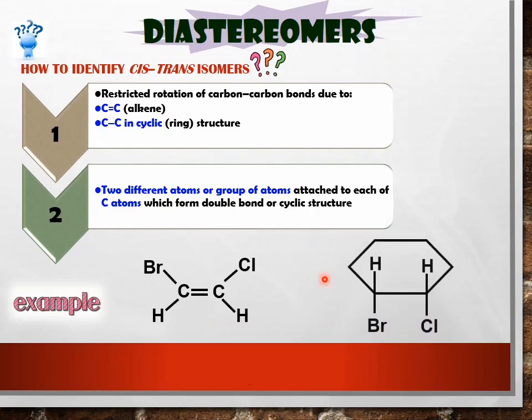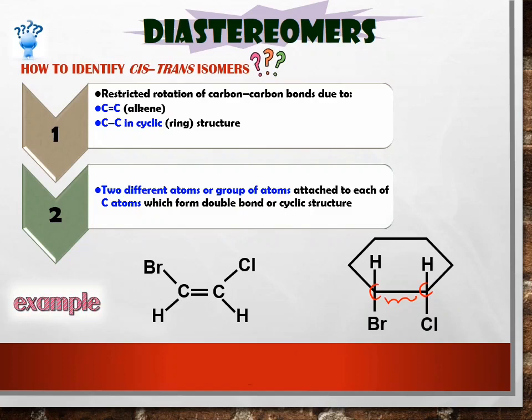So another one, we have this compound. This is a cyclic structure. Why cyclic? Because this structure consists of a ring. Okay, so at this compound, we have 6 carbons, but we need to focus on these 2 carbons only. Why? Because these carbons have branches. Both carbons here have restricted rotation, no more rotation between these 2 carbons.